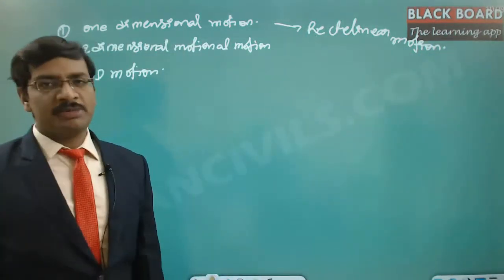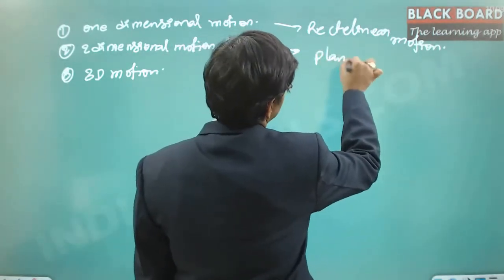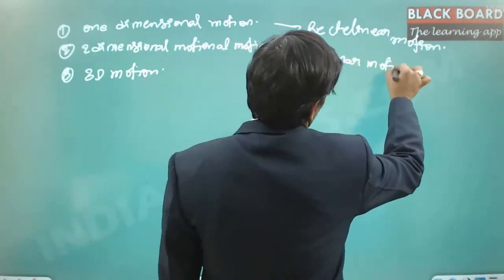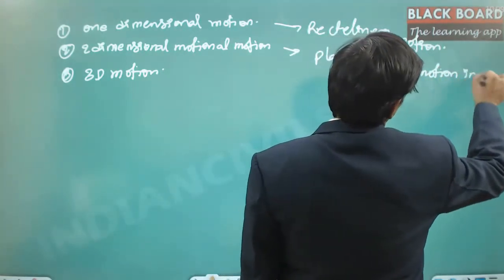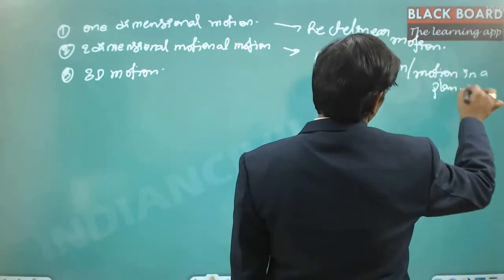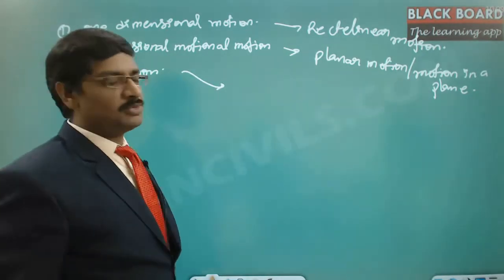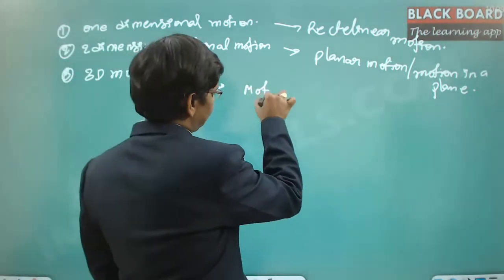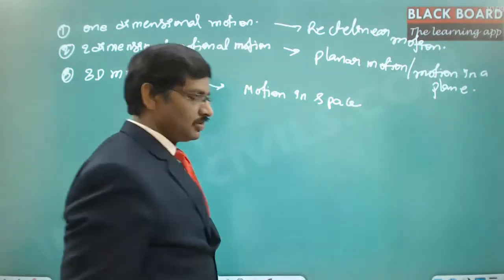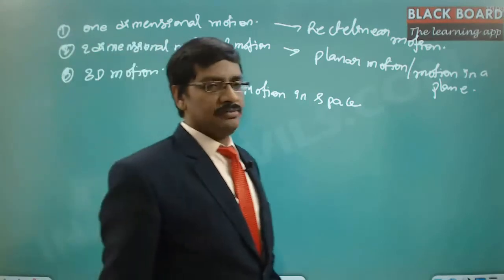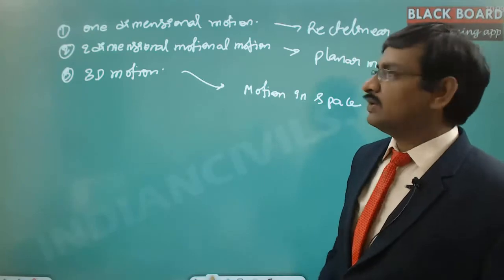And in case of two-dimensional motion, we name it in a different manner, that is the planar motion, or this is also called motion in a plane. And then the third one is the three-dimensional motion, or motion in space. Now here, to be specific, as part of our UPSC syllabus, we are talking about